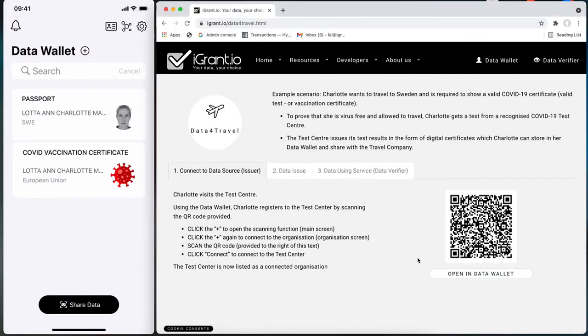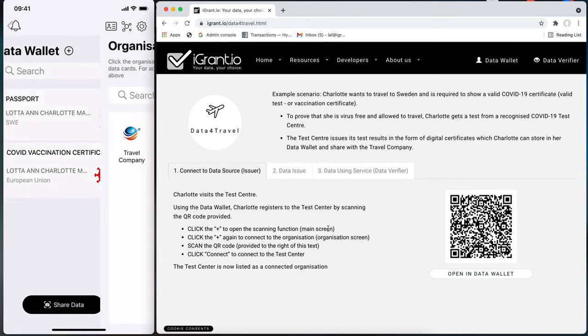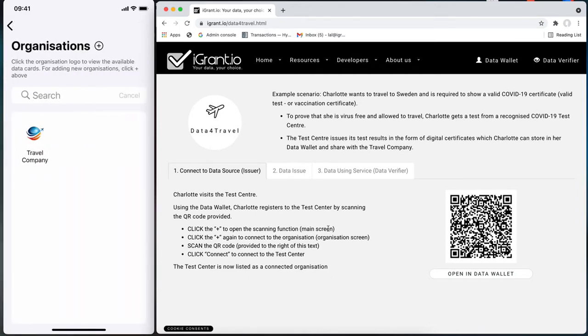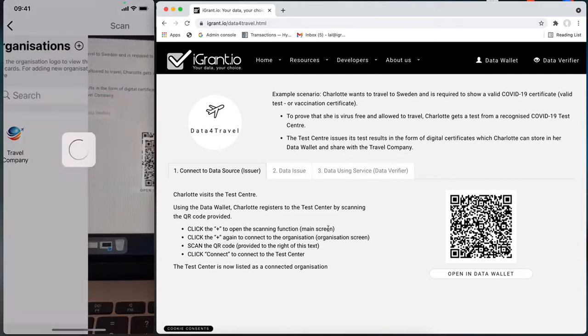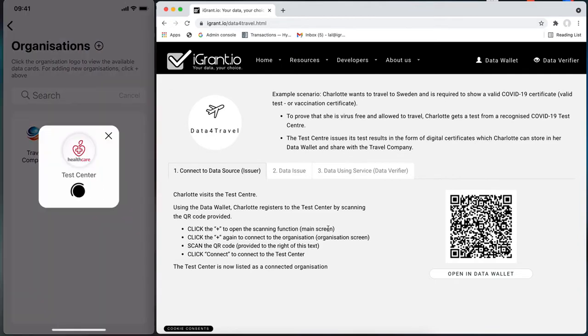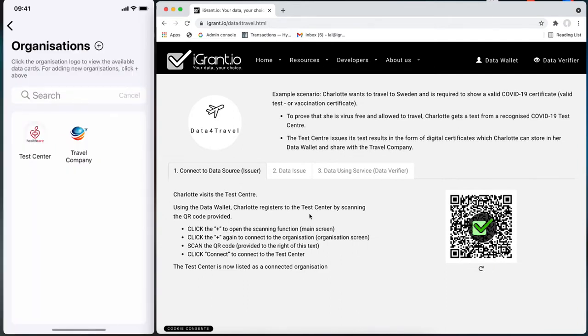The left side of the video represents Charlotte's data wallet app, and on the right side you see representations of the test center and the travel company. Charlotte enters the test center and registers with the organization by scanning the QR code provided by the test center. Once connected, she receives a confirmation that a connection is successfully established.